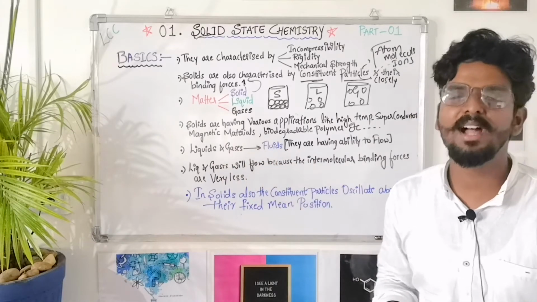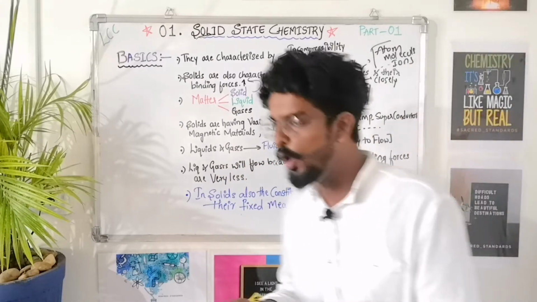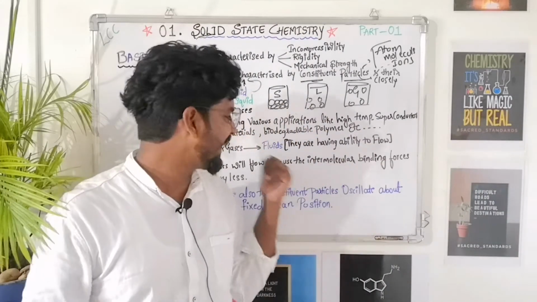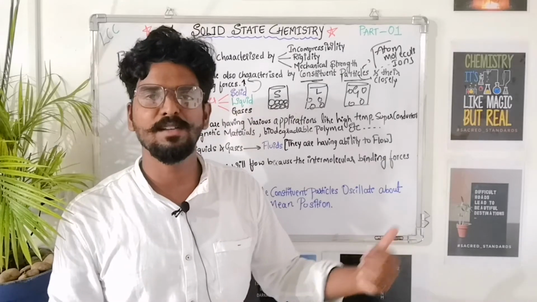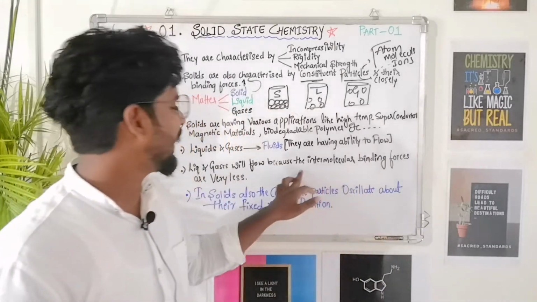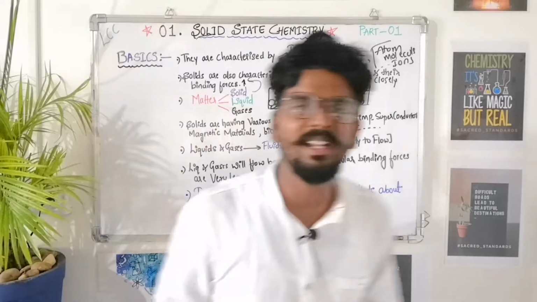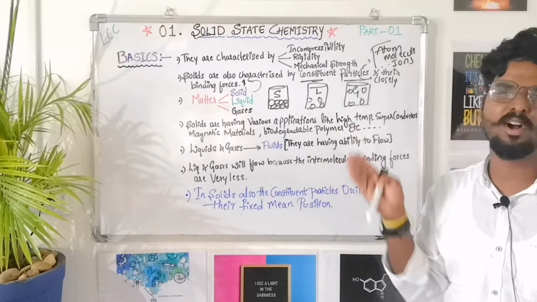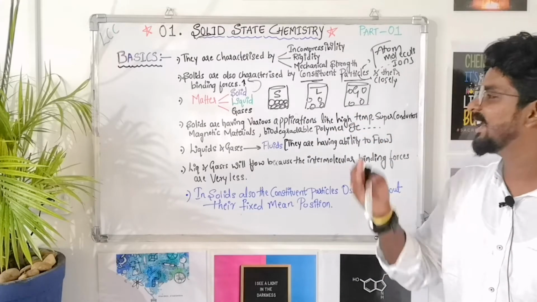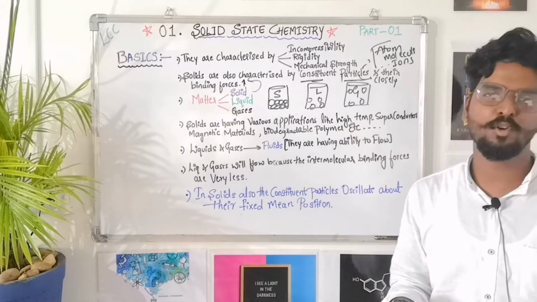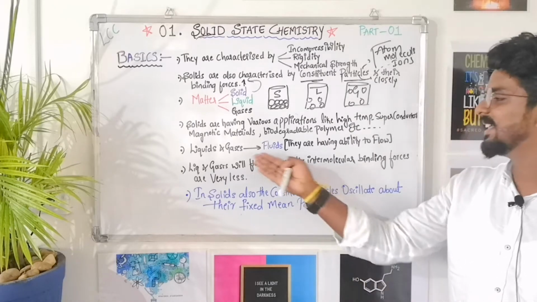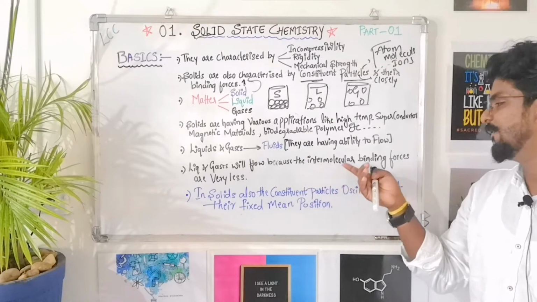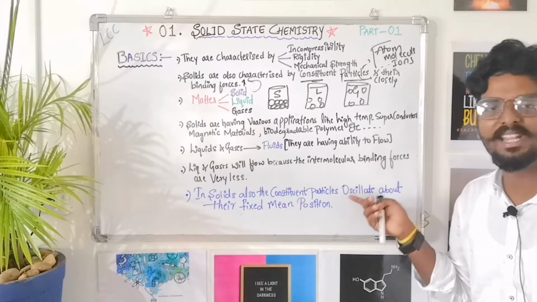We all know that liquids and gases are fluids. Fluids are those whose molecules have the ability to flow. Why do gases and liquids have this fluidic property? Because the intermolecular binding forces are very less. As I explained, since the arrangement of these constituent particles is not closely packed and they have very little binding force between them, they can easily flow. They are fluidic in nature because they have very less intermolecular binding forces.